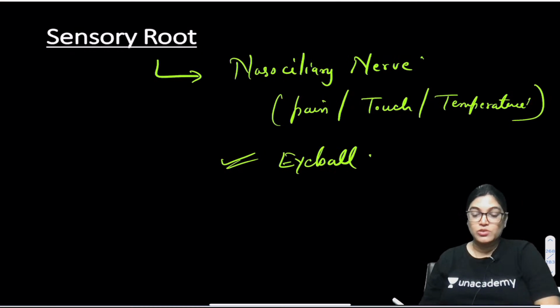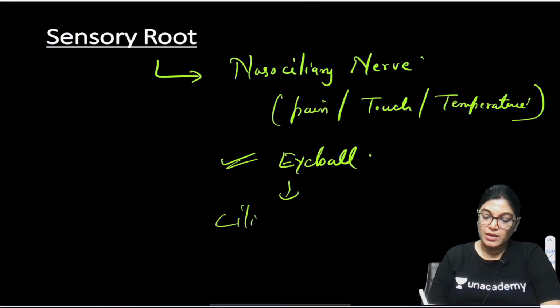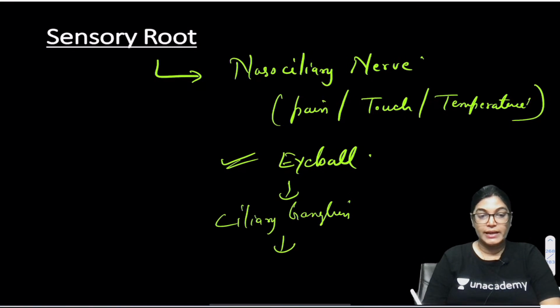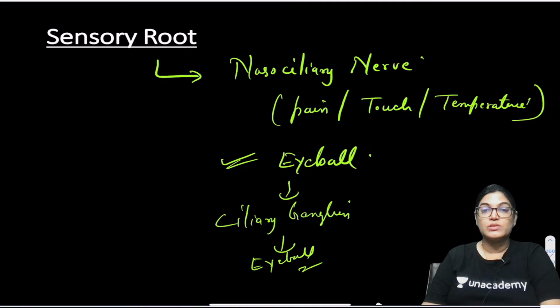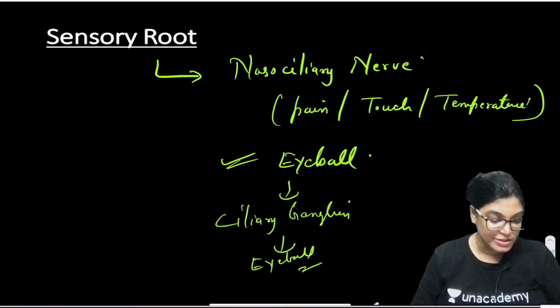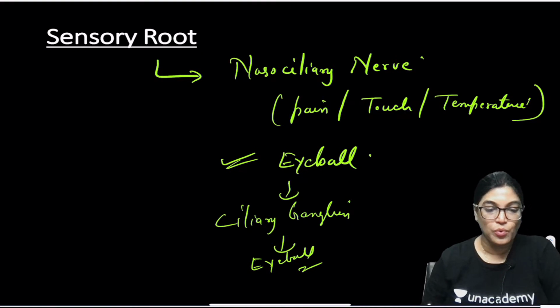It also passes through the ciliary ganglion, but here the fibers are also not relaying and will supply the eyeball structures without relay. Via the nasociliary nerve the pain, touch, temperature sensation is received. So this is about the sensory root.